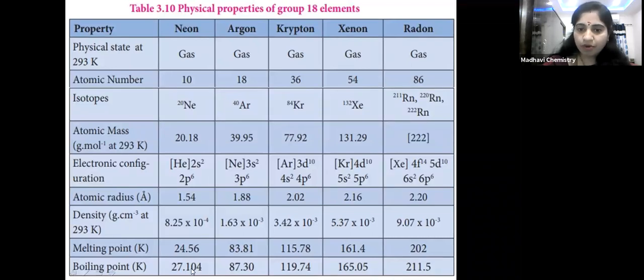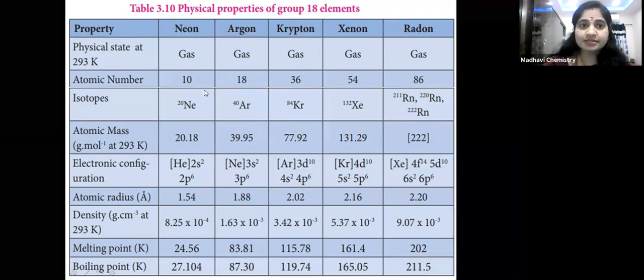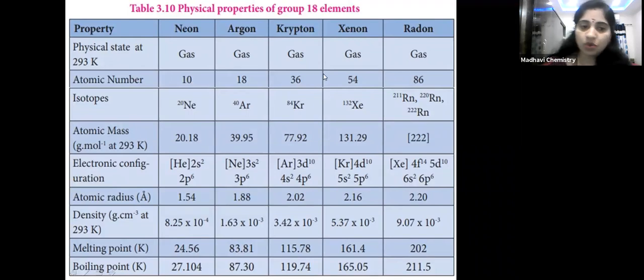You can see boiling point also goes on increasing: 27.104, 87.30, 119.74 for krypton, 165.05 for xenon, and 211.5 for radon. So from top to bottom melting point increases, boiling point increases, atomic radius increases, density increases, atomic mass increases, and number of shells increases, then atomic number also increases. Okay, children, so this is about the physical properties of 18 group elements.